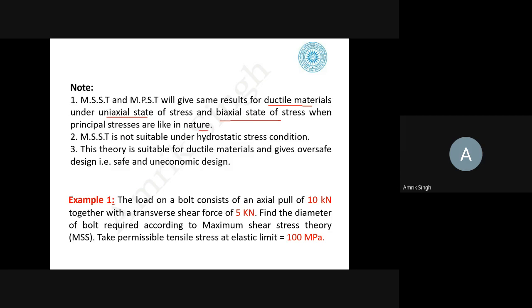Okay, because we have taken all positive. MSST is not suitable under the hydrostatic stress condition. This theory is suitable for the ductile material and gives oversafe design, that is a safe and uneconomical design, because if you are designing oversafe, then it becomes uneconomical.